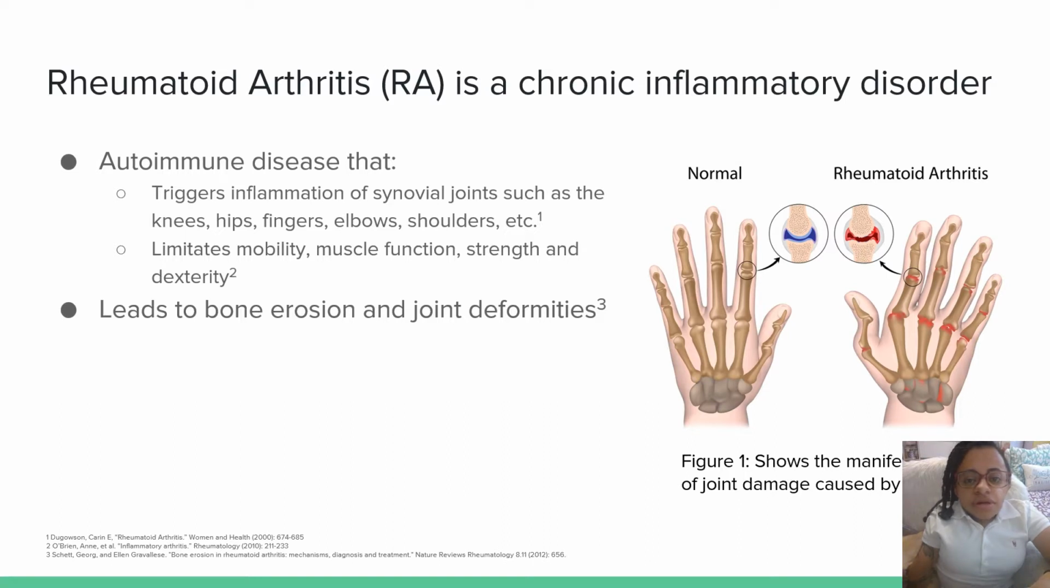Rheumatoid arthritis, or RA, is a chronic autoimmune disorder that leads to inflammation of the synovial joints, such as the knees, elbows, and fingers, just to name a few. It can lead to bone erosion and joint deformities, as seen on the right.